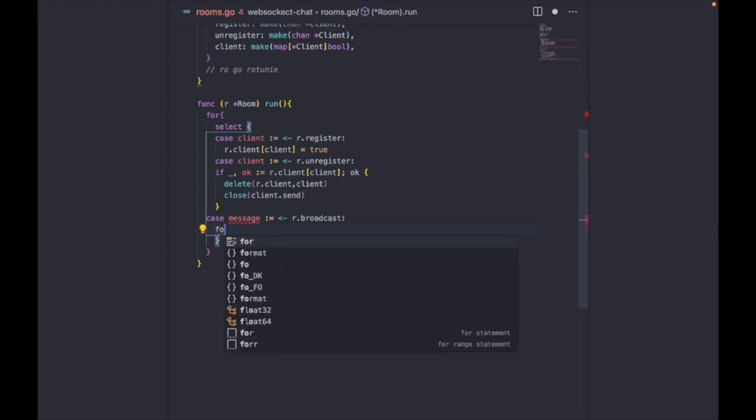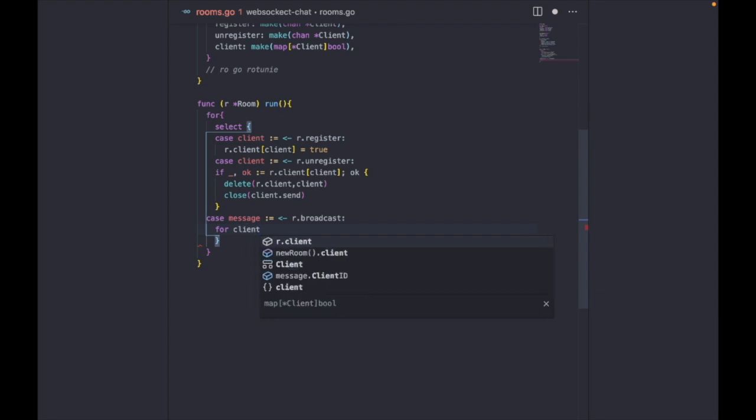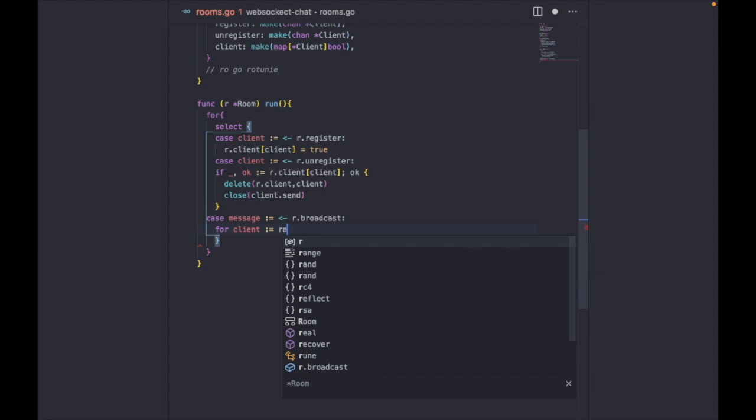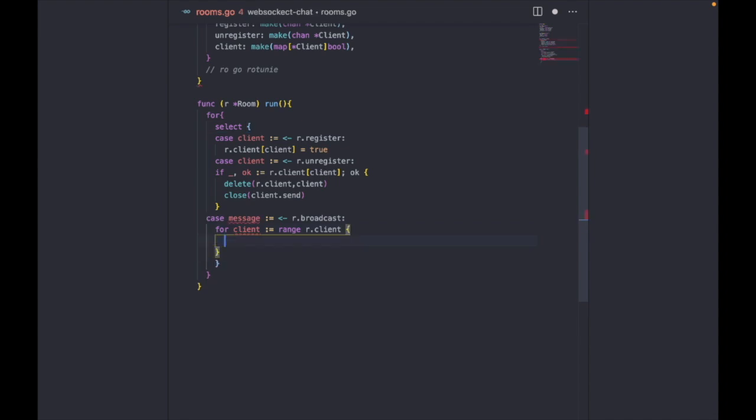So we receive the message, and we just use a for range loop to loop over our map, and we essentially just push the message into the client's channel. That's pretty straightforward.